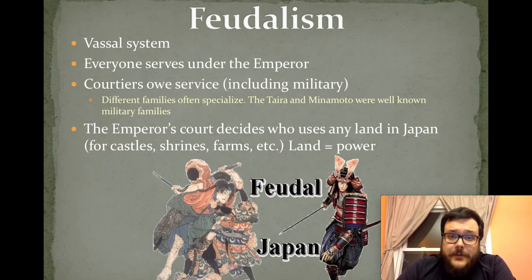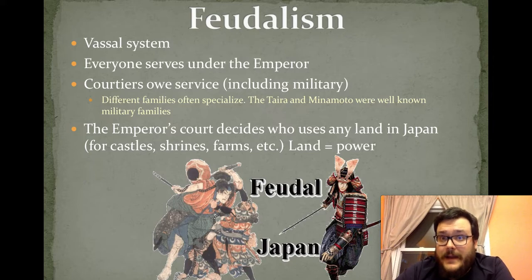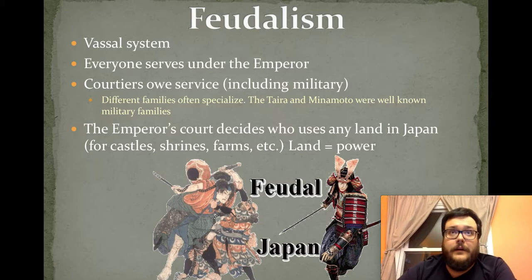So all of these different nobles and their families would live on these giant estates. They would live in areas the size of villages or cities. And in exchange, if the emperor ever needed them for something, they would have to answer. They would have to go and kind of repay his favor to them.